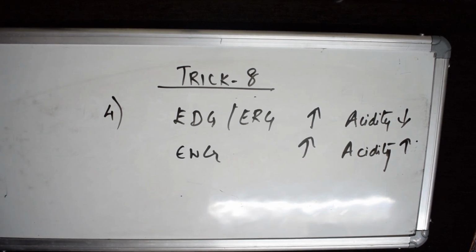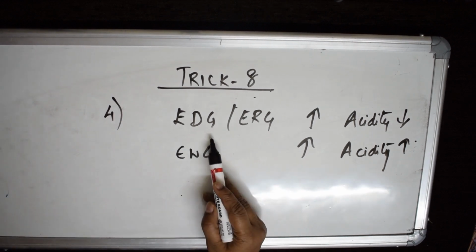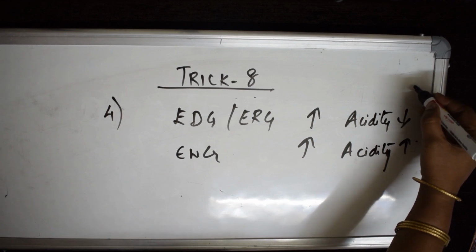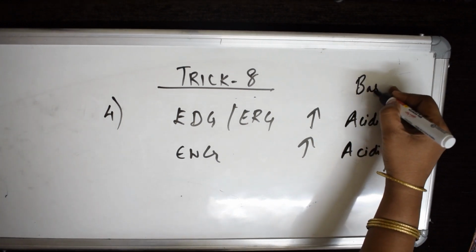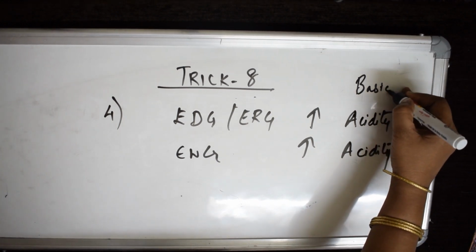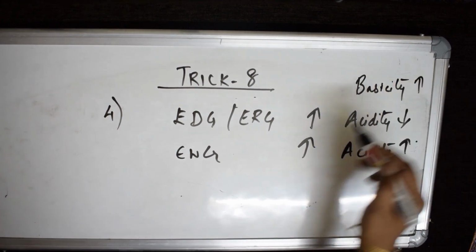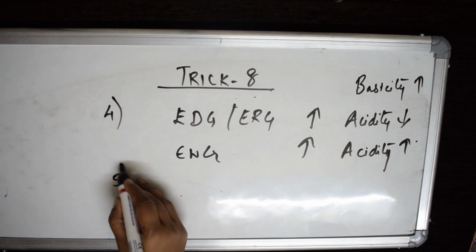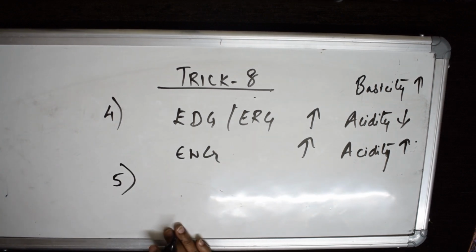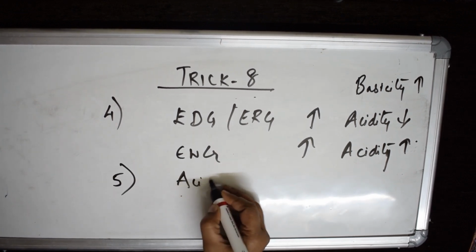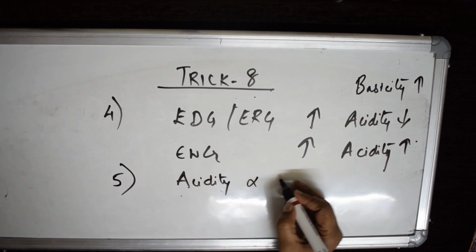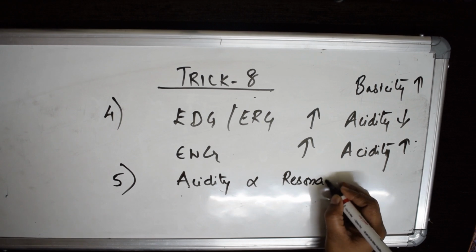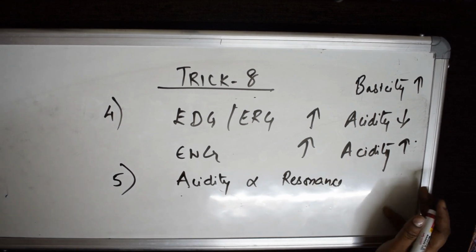So what you should remember, whenever there are electron releasing or electron donating groups, the acidity decreases. What will happen to the basicity? Basicity is the opposite, nothing but basicity increases. This is what you have to remember as the fifth trick. Now, the fifth one. Acidity is directly proportional to resonance, by stabilizing of A minus.